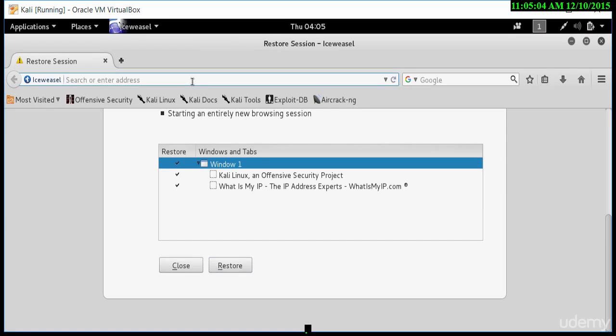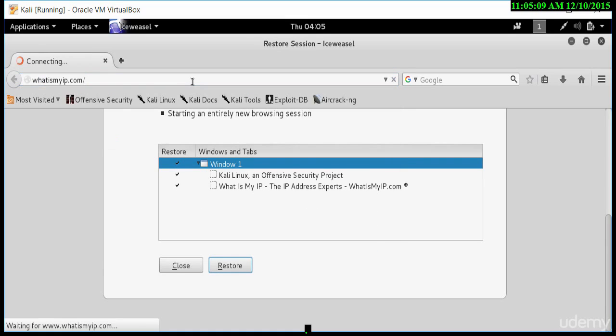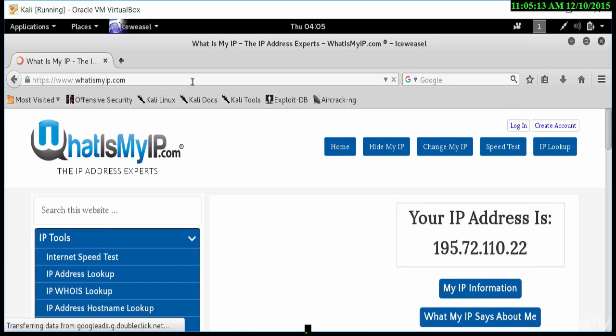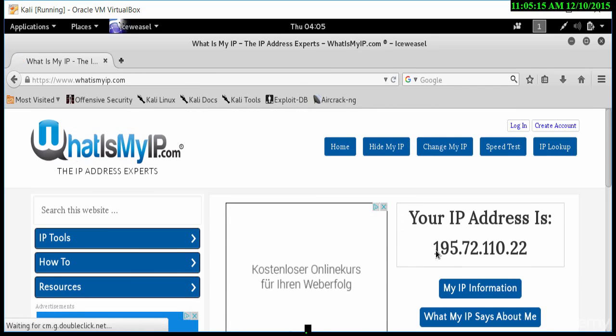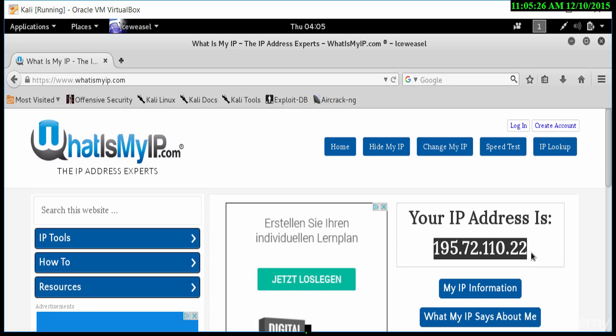And I want to go to whatismyip.com. And once here, it's going to show me my IP address of this machine. You don't want to be scanning anyone with this particular address. You want to be very cautious to protect yourself online. So make sure this is not visible.